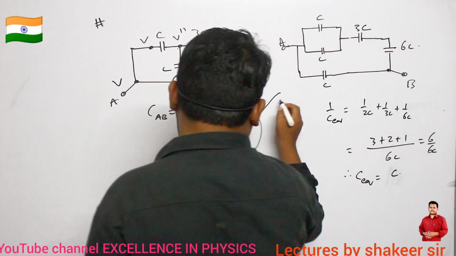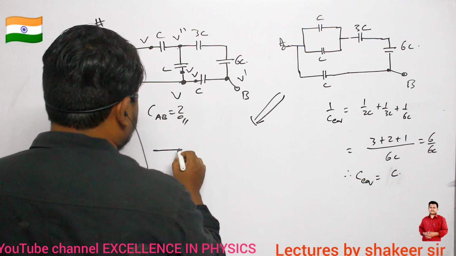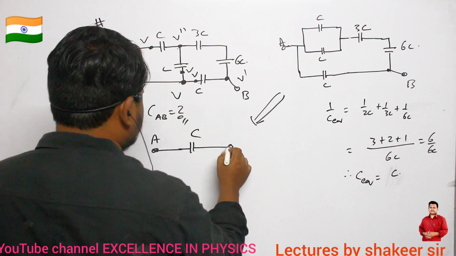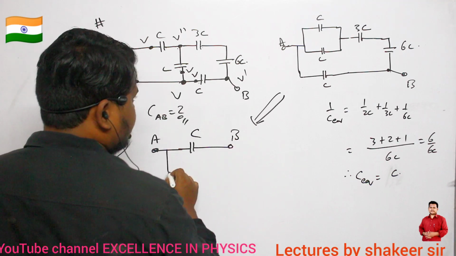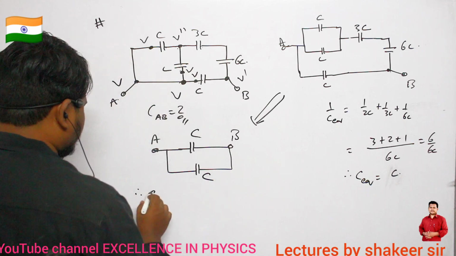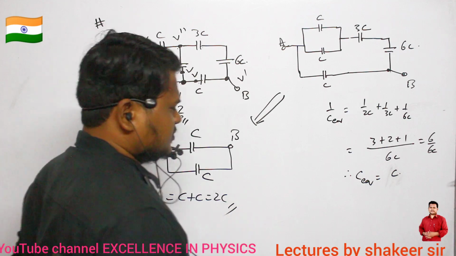Okay? So if I redraw this circuit, what will I get? This is a total C. This is point A and this is point B. So in between A and B there is one more capacitor C. So again C equivalent is equal to C plus C, which is 2C. That is our answer.